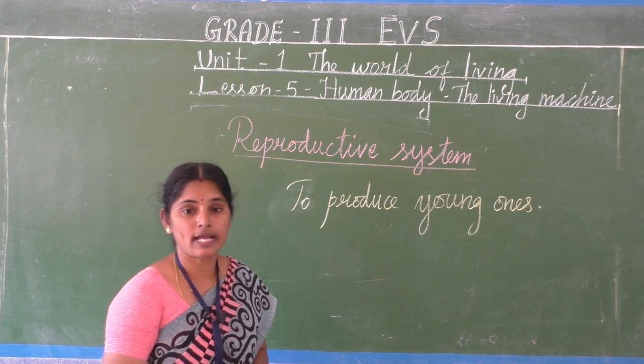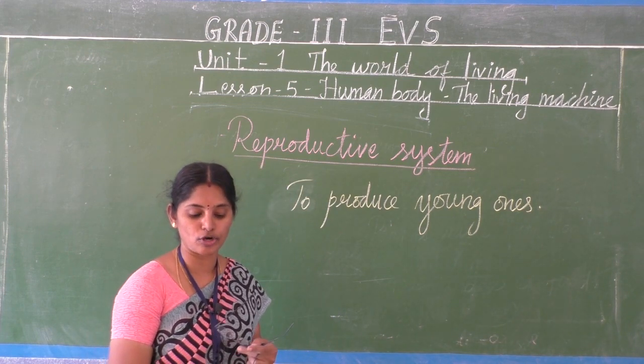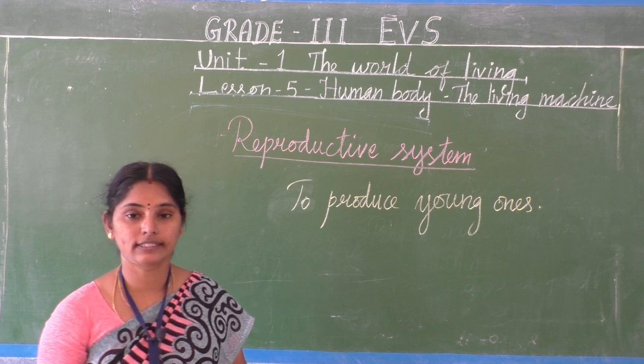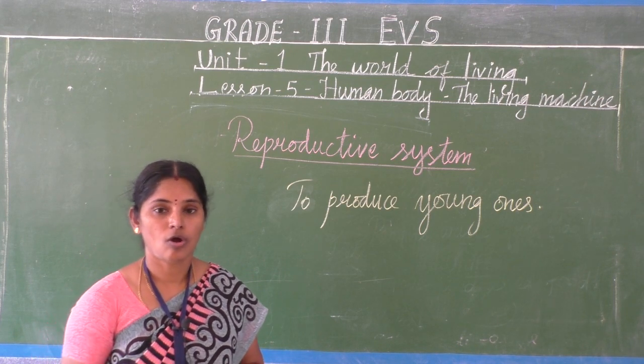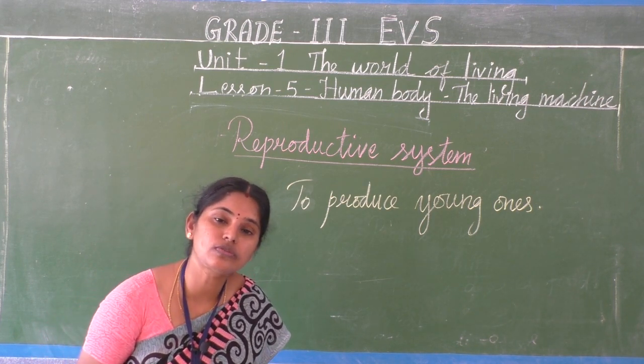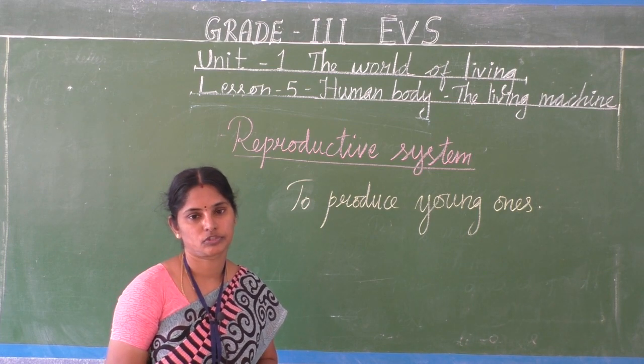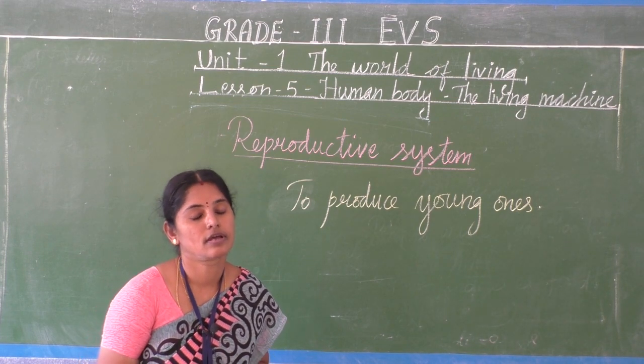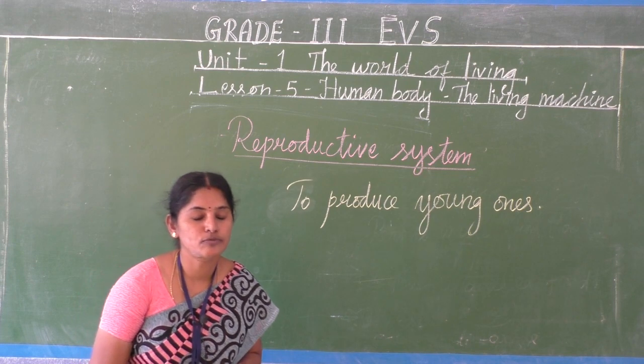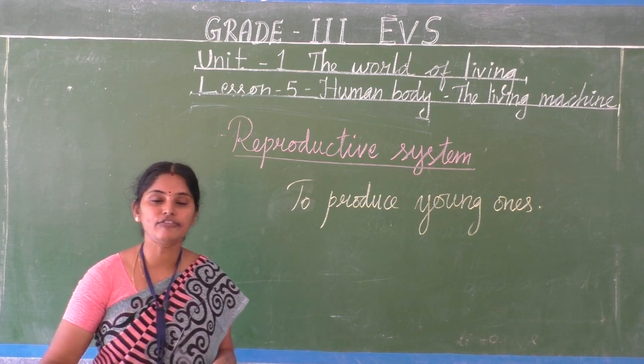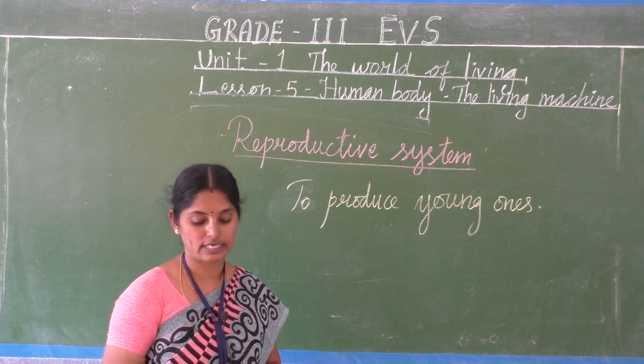This organ system helps to produce babies, and thus living organisms continue their species in this world.